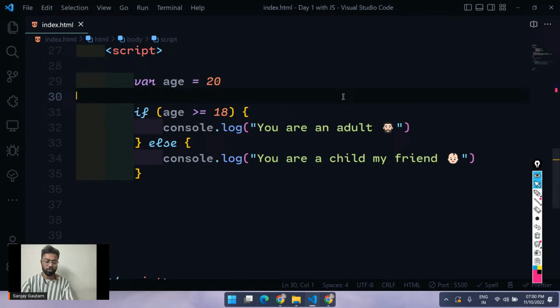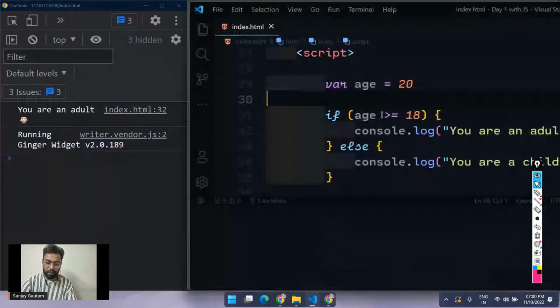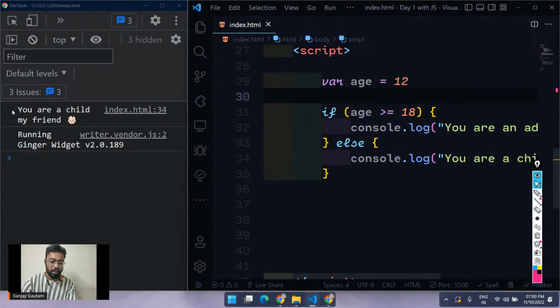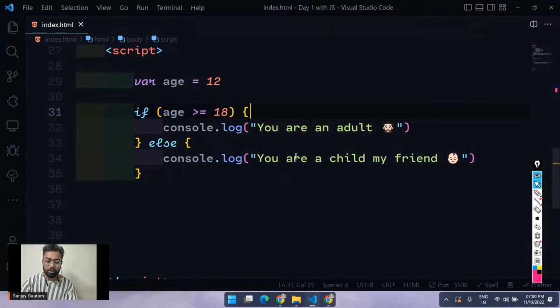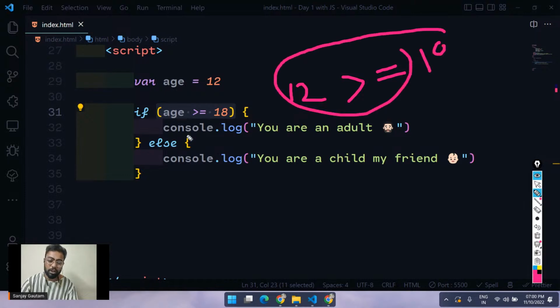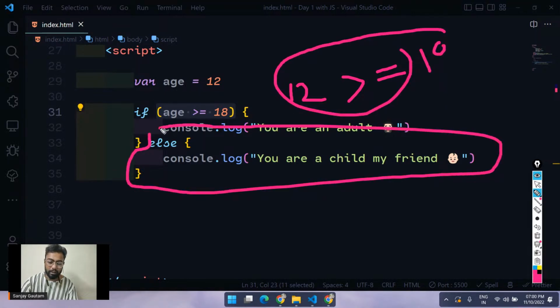Now, what I want to show you. If I make this value less than 18, let's make it 12, then whatever you have inside this else is going to get executed. See, you are a child, my friend. Why are we getting this output? Because we are executing this piece of code, because this condition results in false. With age 12, greater than or equal to 18 gives false here, so the else code gets executed.